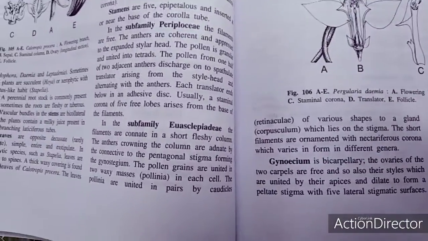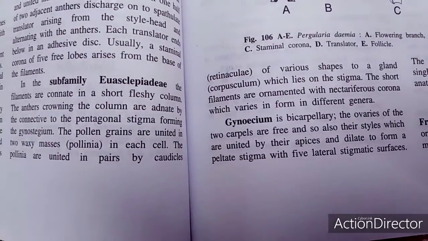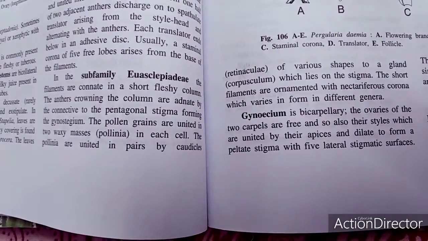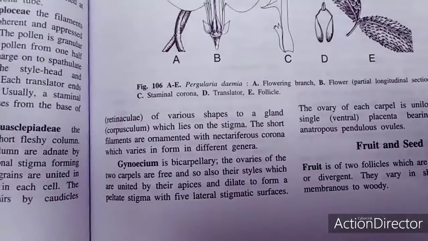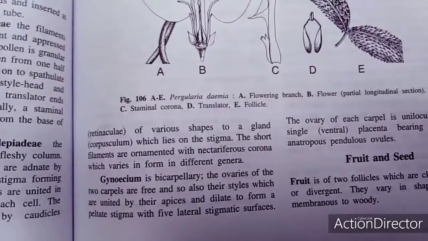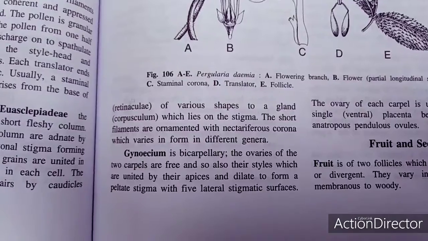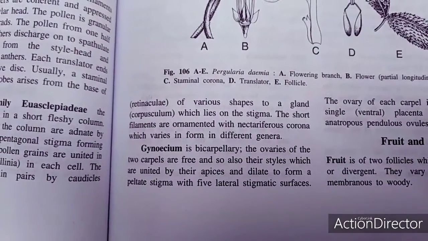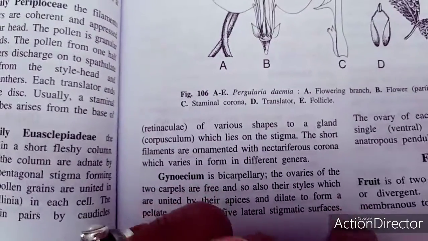Gynoecium is bicarpellary, and the ovaries of the 2 carpels are free, while their styles are united at their apices and dilate to form a peltate stigma with 5 lateral stigmatic surfaces. The ovary of each carpel is unilocular with a single ventral placenta bearing numerous anatropous pendulous ovules. The fruit consists of 2 follicles, which are close together or divergent. They vary in shape and are membranous to woody in the Asclepiadaceae family.